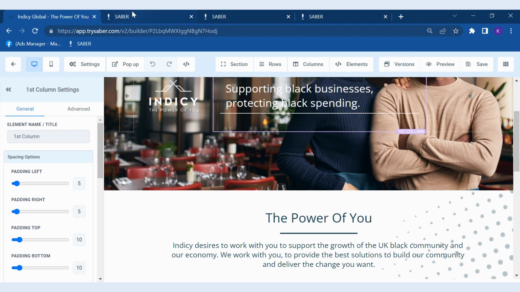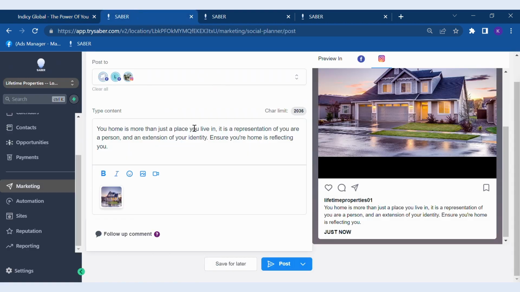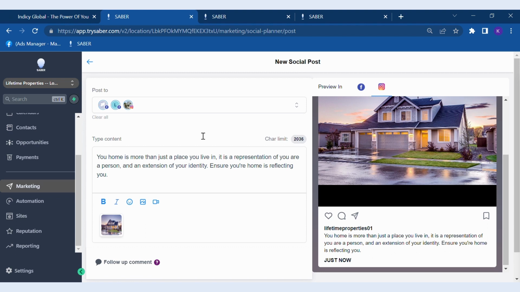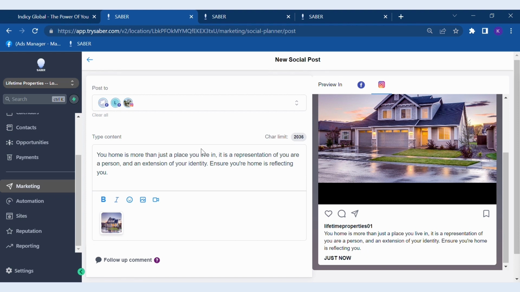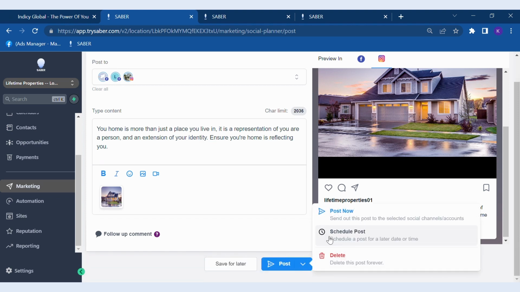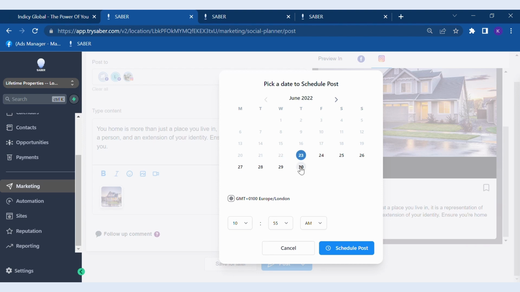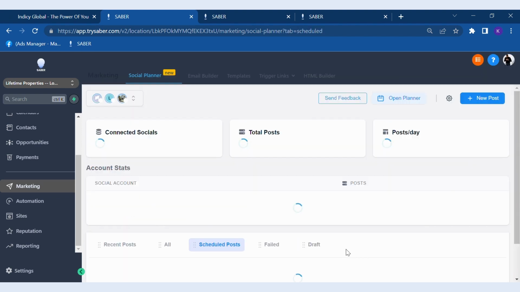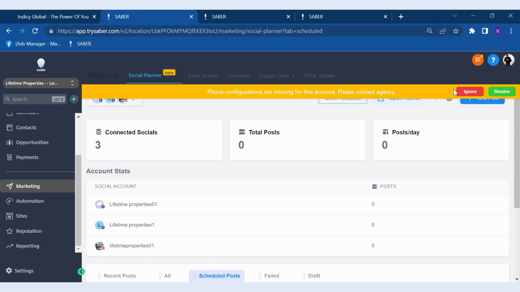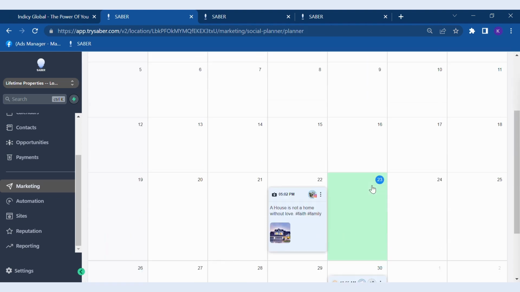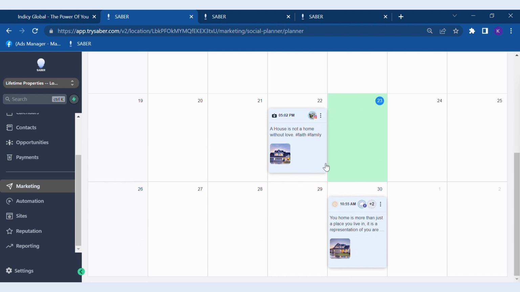The second feature to show you is how to manage your social media presence. Using this post as an example, SABER allows you to update and post on various platforms, including Facebook, Instagram, Facebook groups, and LinkedIn. We are working on a WhatsApp feature at the moment, and we will also be adding TikTok and Twitter as soon as we can. You create your post and you can schedule it for later, schedule it for the 30th, schedule post, and done. As simple as that. You can also review your planner and schedule when you want to put posts in and what posts are meant to go out, where and when.